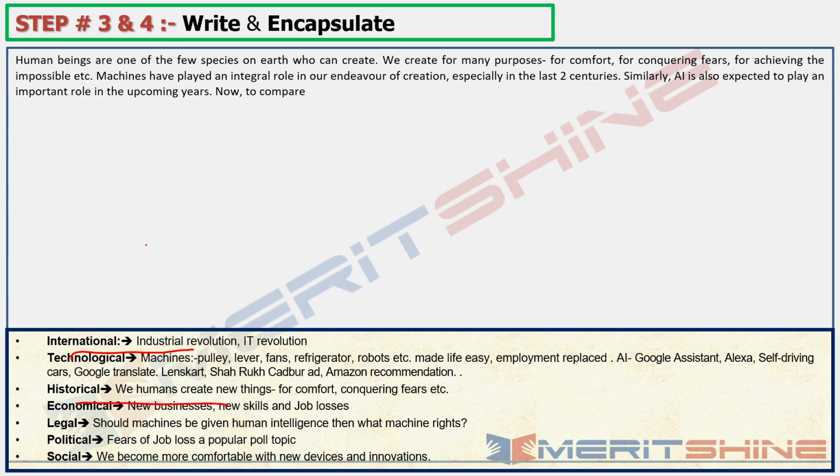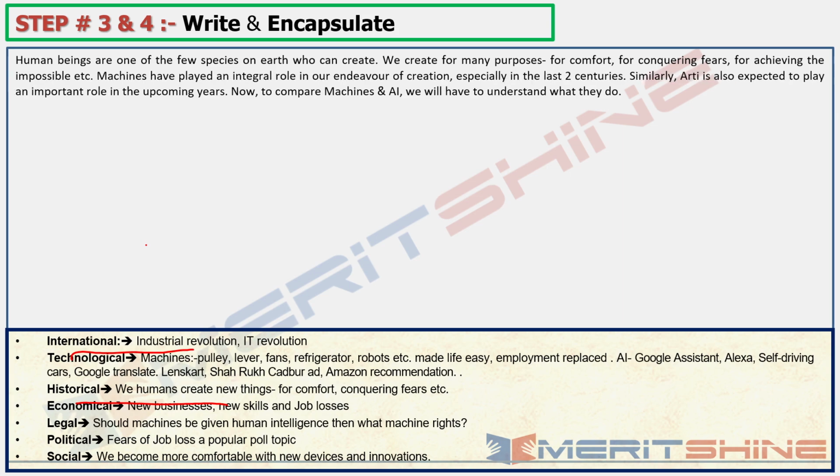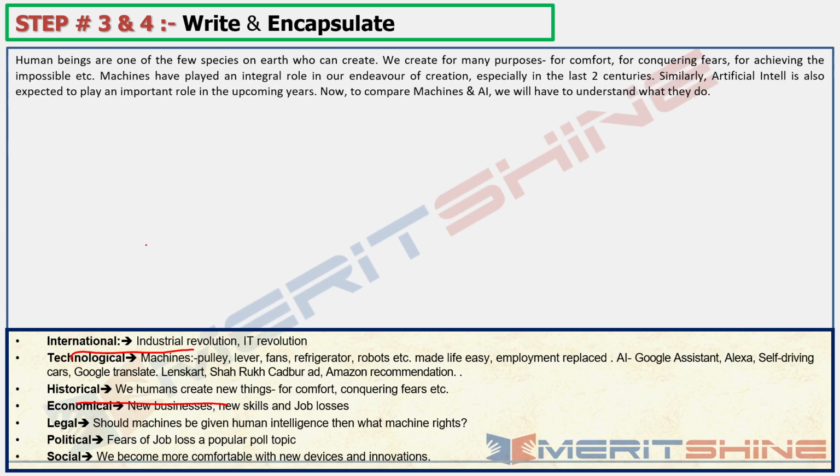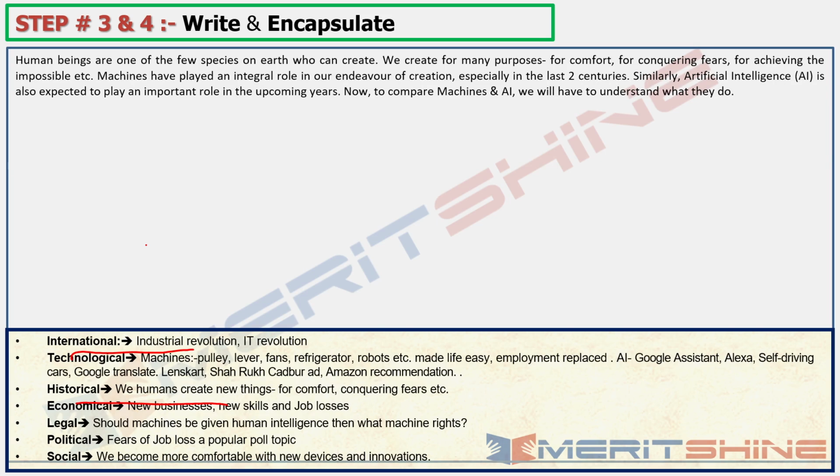Very simple sentences, don't think too much. Now to compare machines and AI, we will have to understand what they do. Okay, right. In the first one, rather than AI, let's write artificial intelligence, because it's the first time I am using this word, so let's not use short form. Okay. So this is my intro done. A very simple, straightforward intro. No embellishment done here.